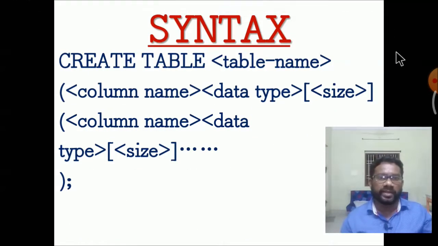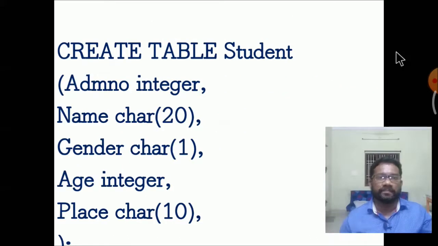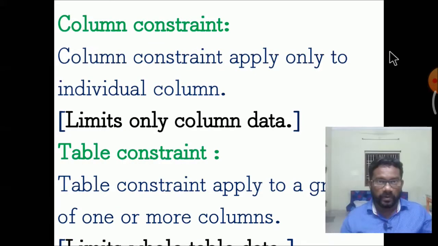Syntax of the database creation: column name, data type and size of the table. Creating a table of student admission number, name, gender, age and place. Here some special characters are denoted by the integer positional content. Creating a table: column constraints.